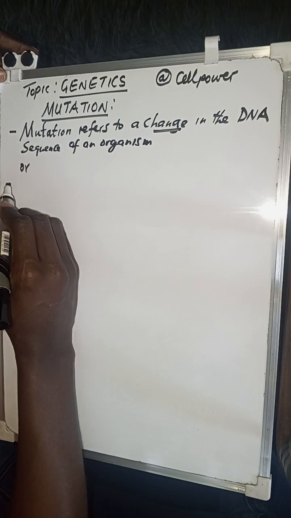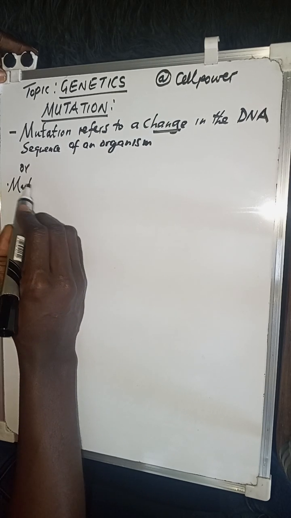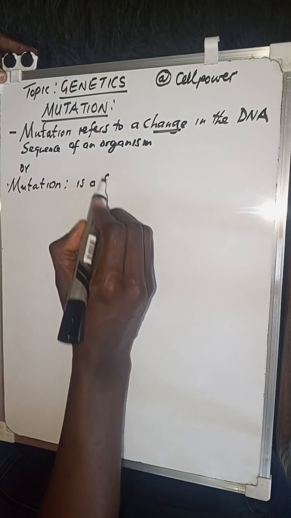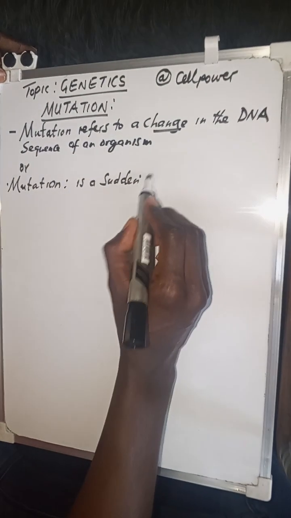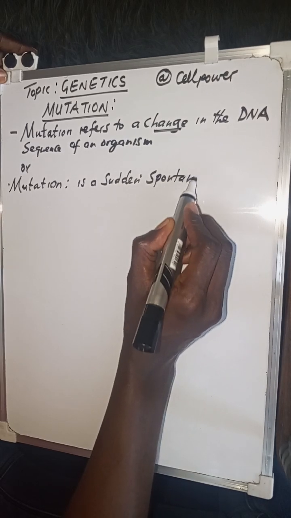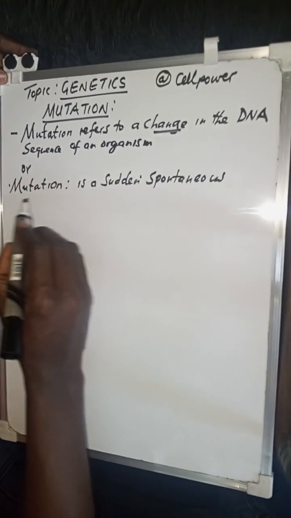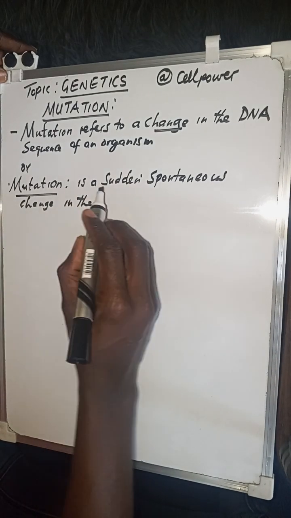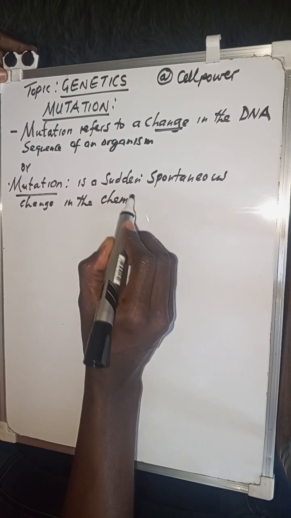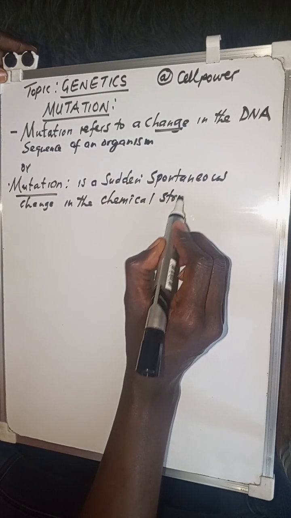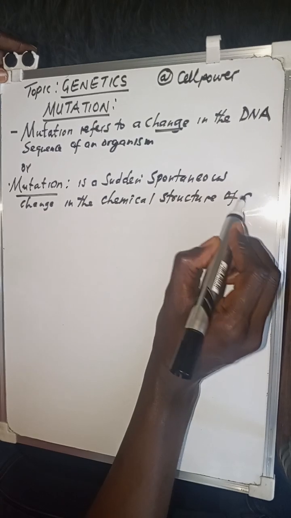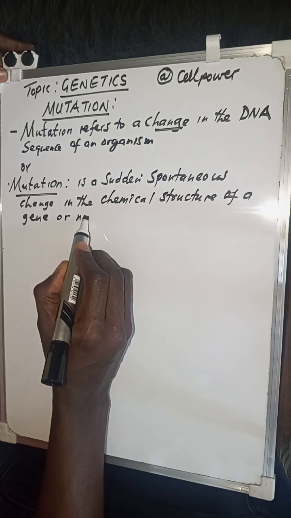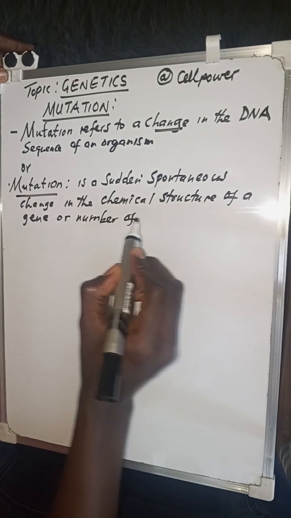But alternatively, you can also define mutation. We can also say that mutation is a sudden spontaneous change in the chemical structure of a gene, or number of chromosomes.